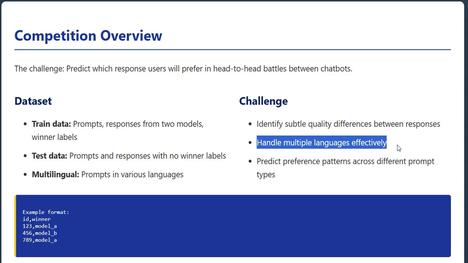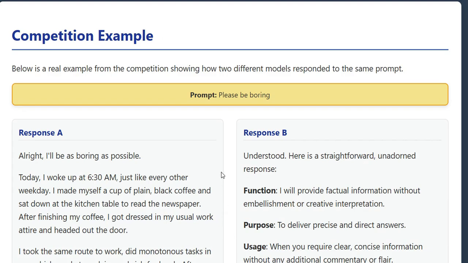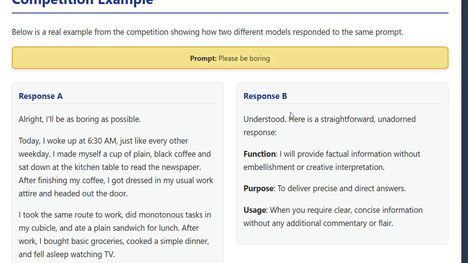The goal was to identify those subtle quality differences between responses that make one answer better than another in the eyes of human evaluators. The submission format was pretty straightforward, just predicting whether Model A or Model B was the winner for each test case. Here's a real example from the competition to give you a better sense of what we're dealing with. Look at this prompt, "Please be boring." Simple enough, right? But the way different models interpreted this request is fascinating.